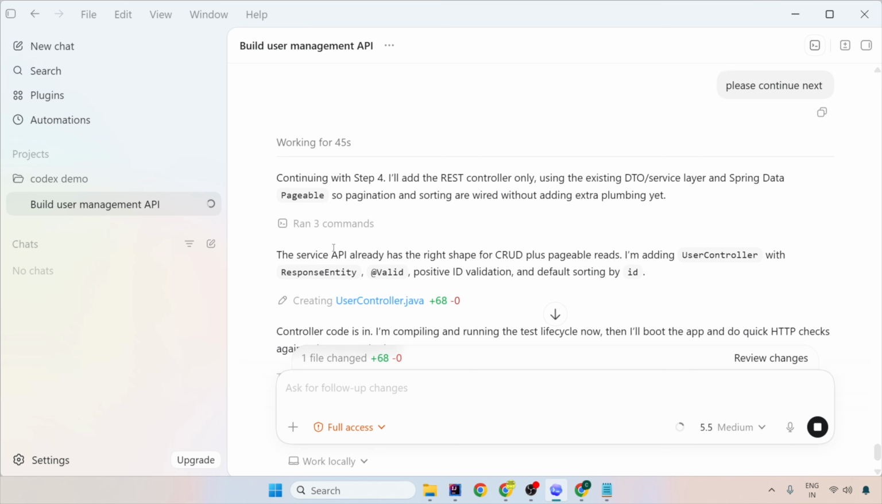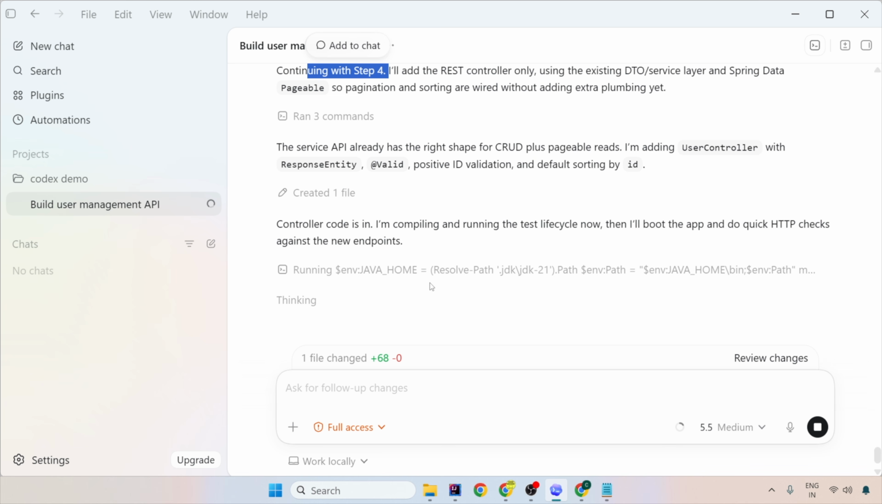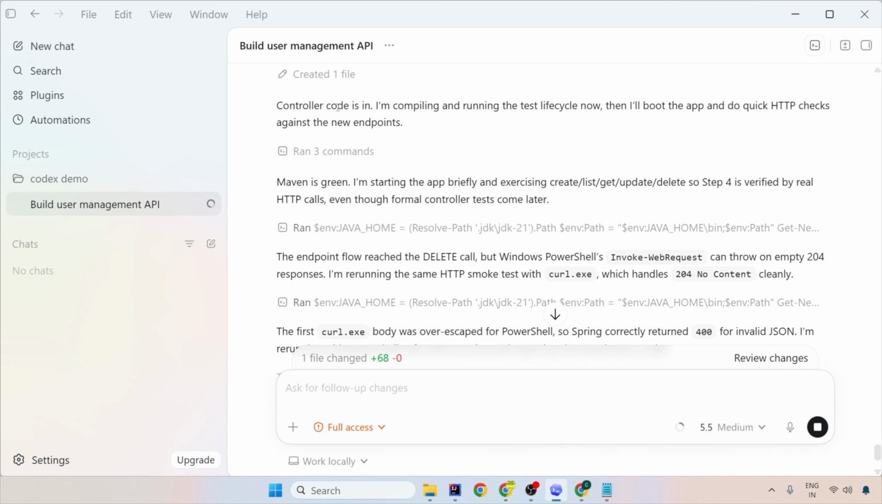Now it is continuing step 4 and we will wait for it to stop after step 4. And this is what is called iterative development. Now it says controller code is in. I am compiling and running the test lifecycle. Maven is green. I'm starting the app briefly and creating the create, list, get, update, delete. Basically the CRUD operation is what is getting created.